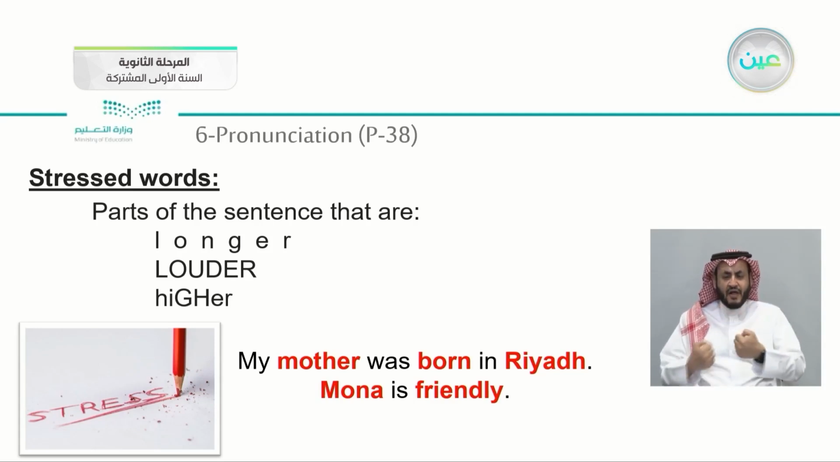Mona's friendly. So you can notice that the words in red, mother, born, and Riyadh, then Muna and friendly, are longer, higher, and louder. So we're going to say my mother was born in Riyadh and Muna's friendly. This is what we have just taken in Unit 1.